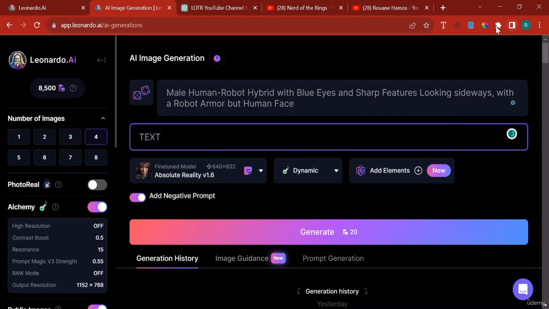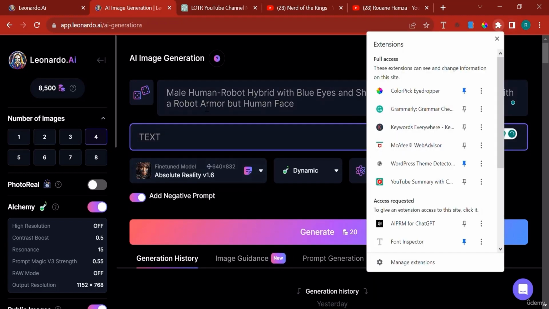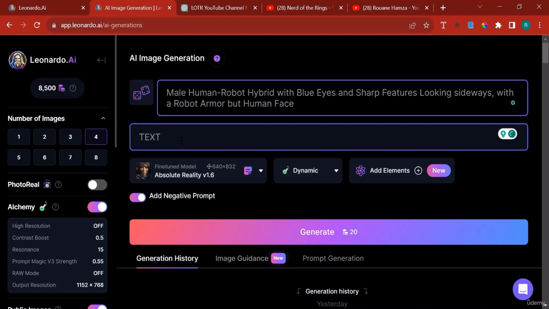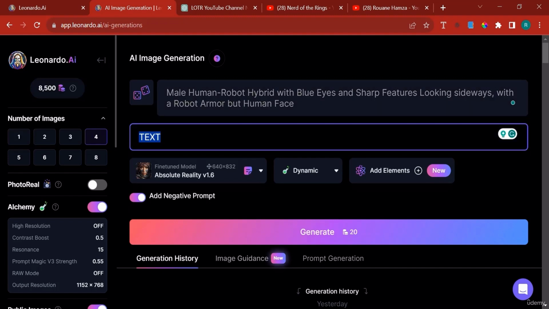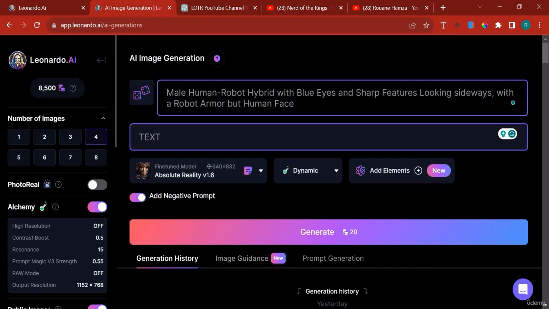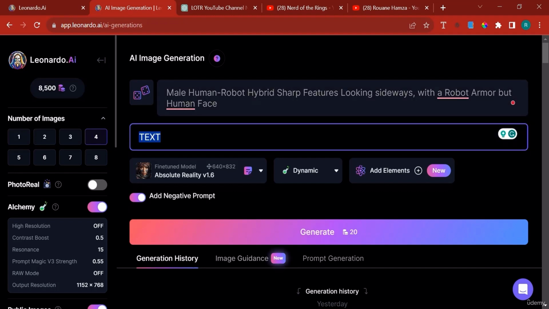Now, because I have Grammarly, the Grammarly extension enables me to modify my text as I go. Let's say that you don't want the robot to have green eyes. You want the robot to have any kind of eyes but the green eyes. Because we have specified the color of eyes, I'm going to remove that. I'm going to assume that I don't know the color of the eyes. I want to leave it for Leonardo to generate the color that it seeks. But I don't want it to generate green color eyes. So I'm going to come over here to the negative prompt and simply type in green color.